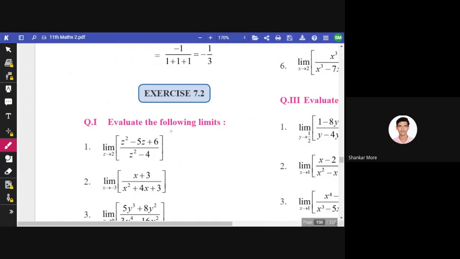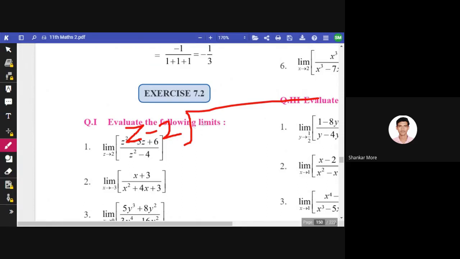Okay, so to factorize this, we have several methods. But one method that is reliable, which we can use for any problem, is the division method, division of polynomials. So the divisor is z minus 2.